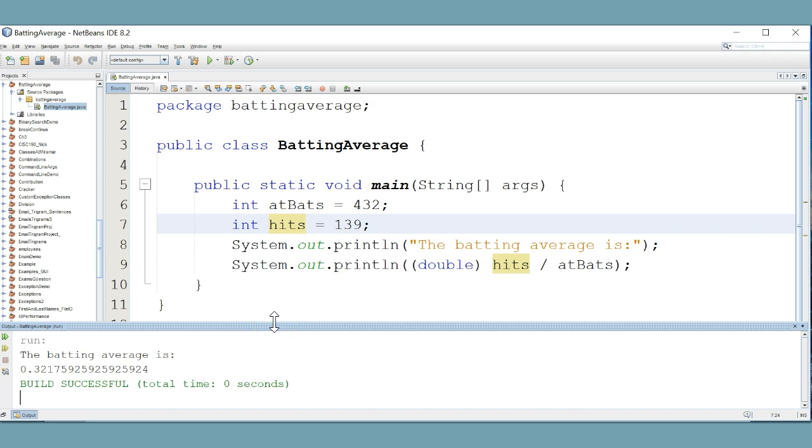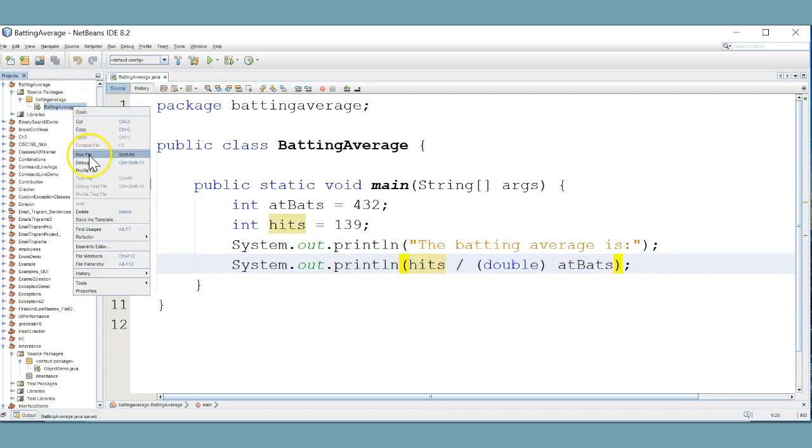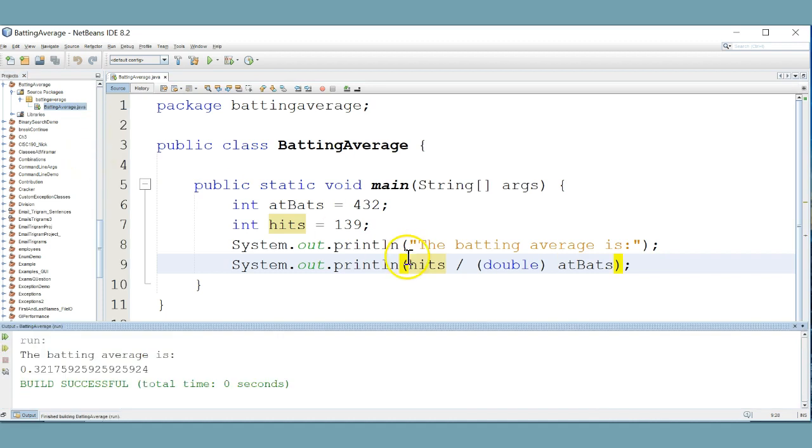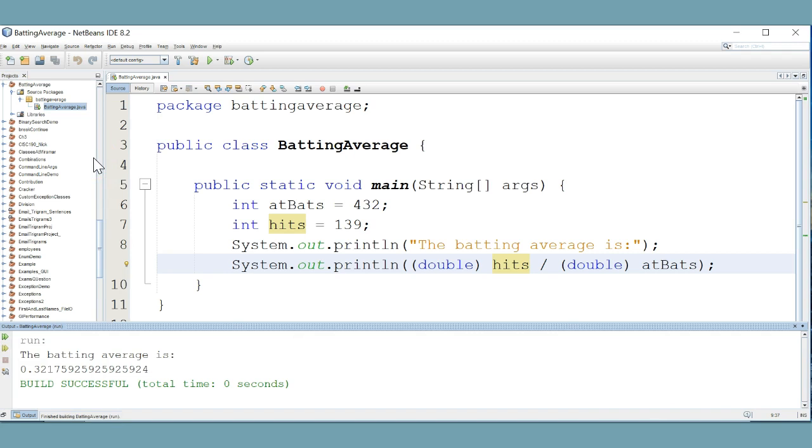Is there anything else we could have done? Well, we could have cast the denominator as a double by itself, and we would get the same results. We could cast both the numerator and the denominator and get the same results.